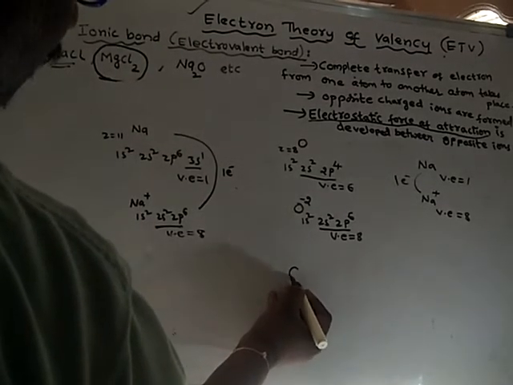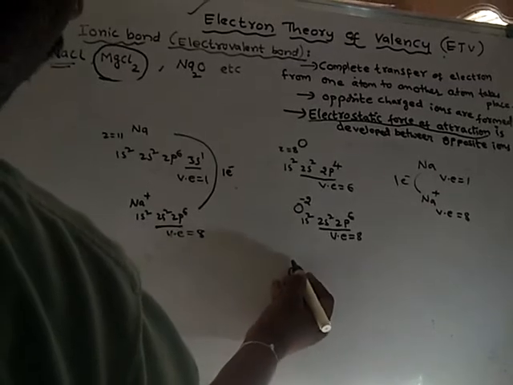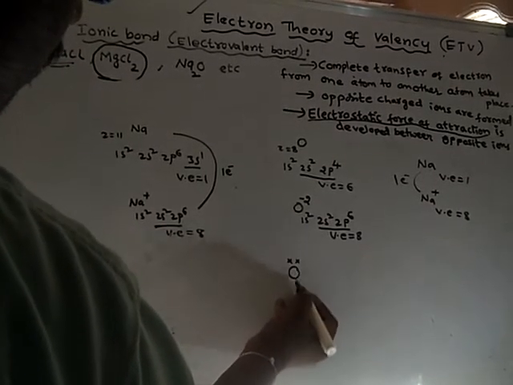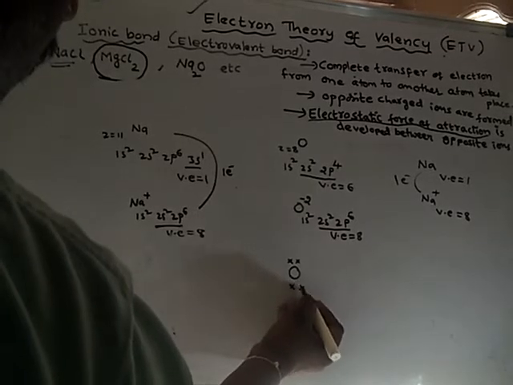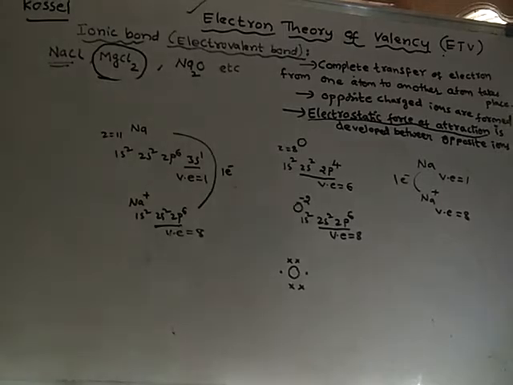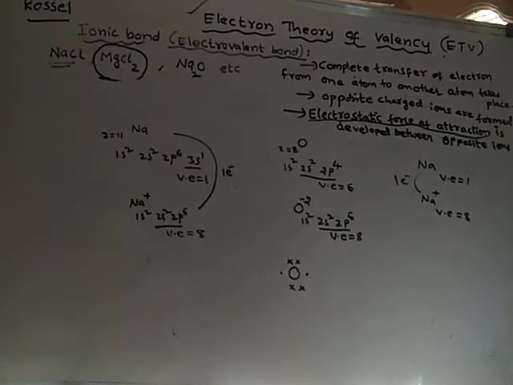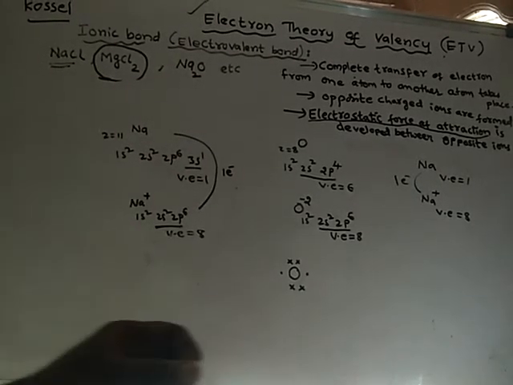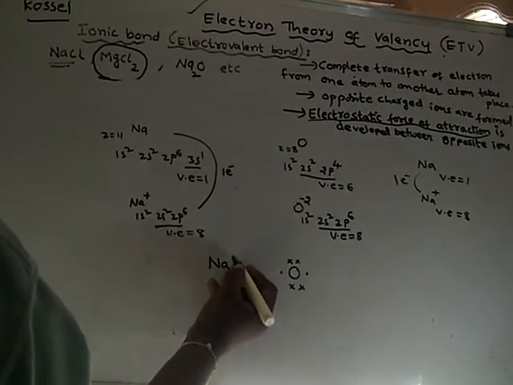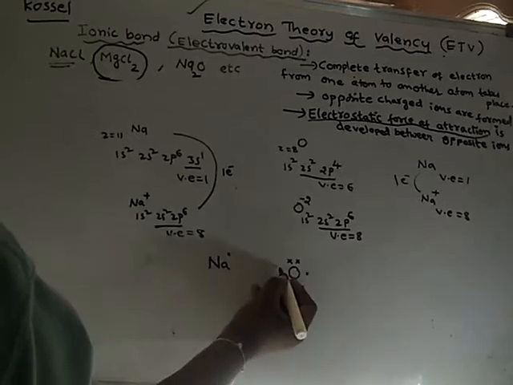See, oxygen is having 6 electrons in its valence shell like this. So this is the Lewis symbol of the oxygen atom. And sodium has only one electron in its valence shell.